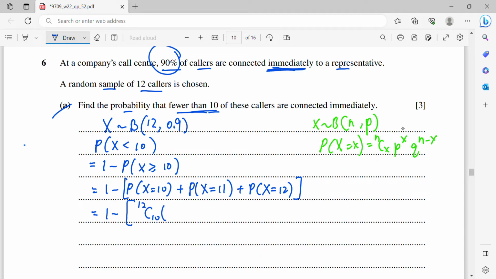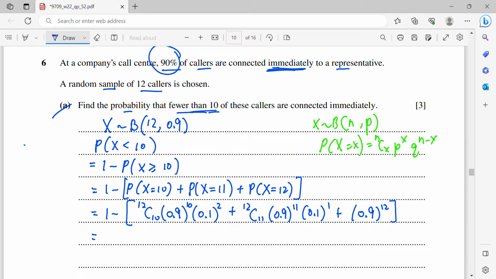My probability of success is 0.9, which is my p, to the power 10, 10 successes, 0.1 for failure, and there are 2 of them because we are considering 12 out of 12. 10 successes means 2 failures. Then 12C11, 0.9 to the power 11, 0.1 to the power 1, plus X equals 12 means all successes, so 0.9 to the power 12.